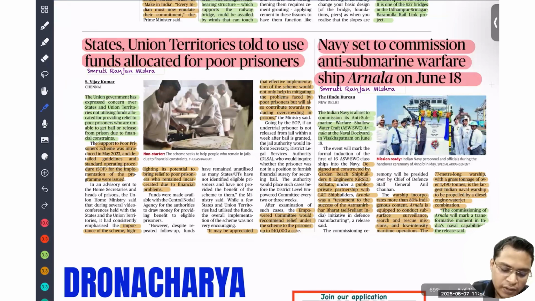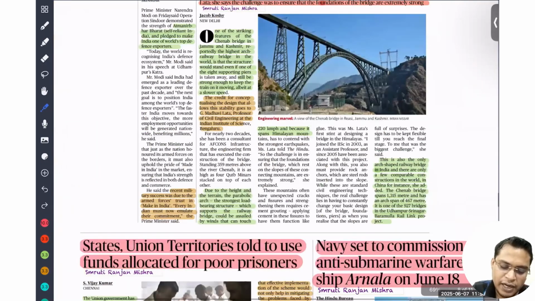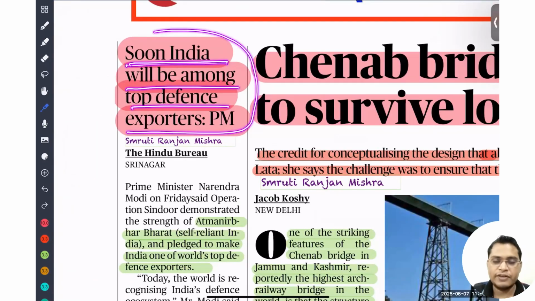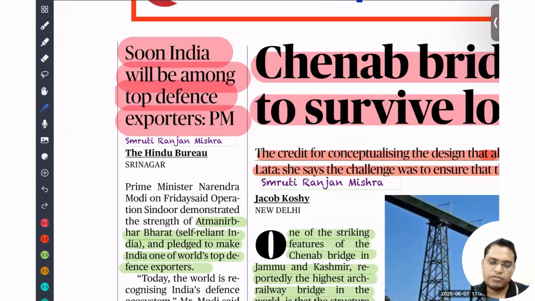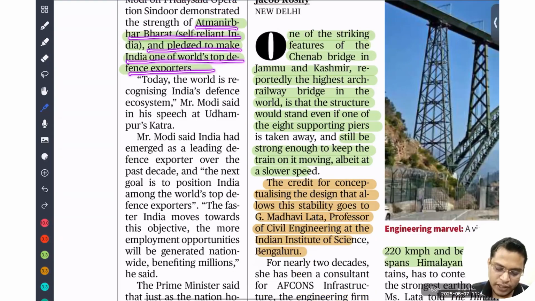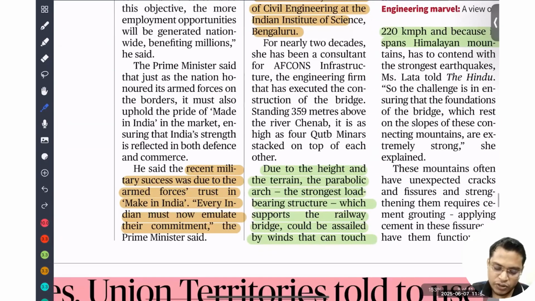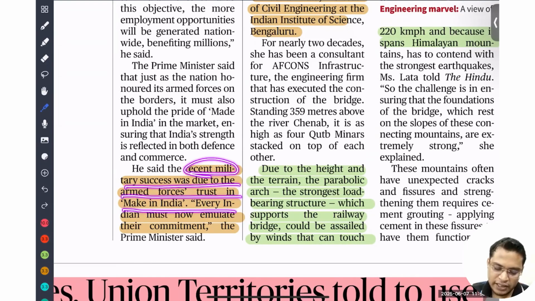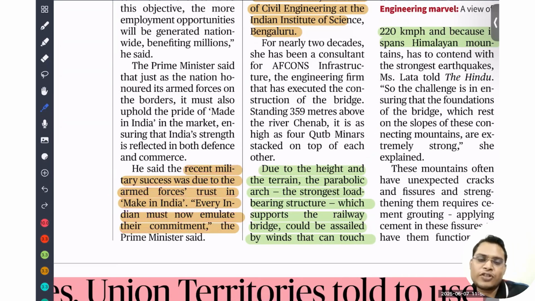Next is: India will soon be among the top defense exporters. Yes, definitely. In recent times we have seen a drastic increase in export of defense hardware from India. Definitely, Atmanirbhar Bharat, self-reliant India, is poised to make India one of the top defense exporters. Recent military success is due to the armed forces' trust in Made in India. Every Indian must know this, as said by our Prime Minister: recent success shows the quality of hardware that we are developing, so everyone should promote and use our local products. We should be vocal for local.